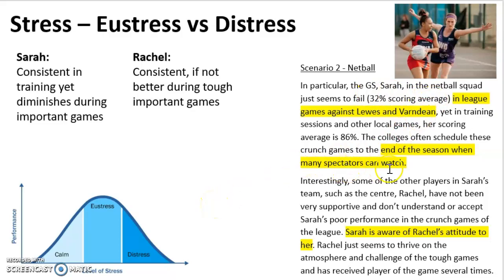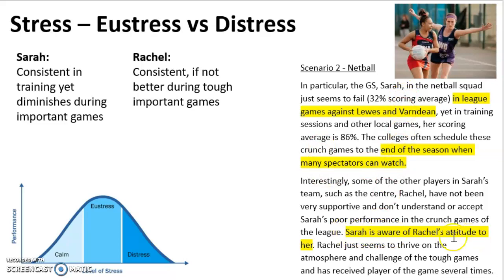Some reasons for this can be that it's towards the end of the season, so it's an important game. They might need to win this game to get their final points. You also have many spectators who can watch, so there is the added stress of many people watching you, which could be friends, because it's quite a local game. So it could be friends, or it could be the opposition's friends putting you off. But either way, that would add extra stress onto Sarah's performance.